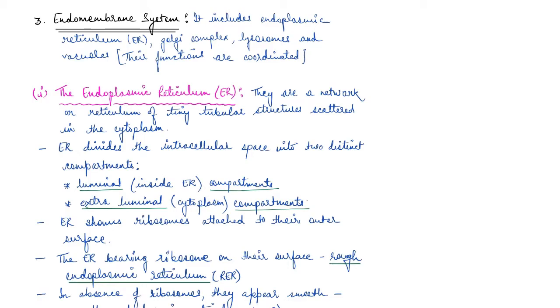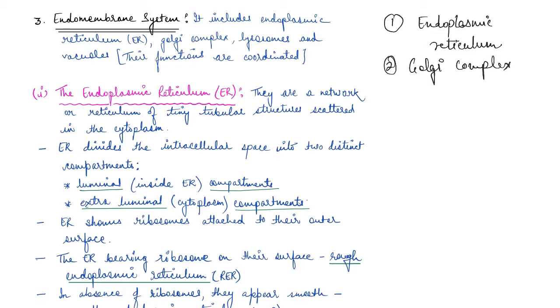The endomembrane system includes first the endoplasmic reticulum, second, Golgi apparatus or the Golgi complex, third, lysosomes, and fourth, vacuoles. Because of their coordinated functions, these are considered as the endomembrane system.